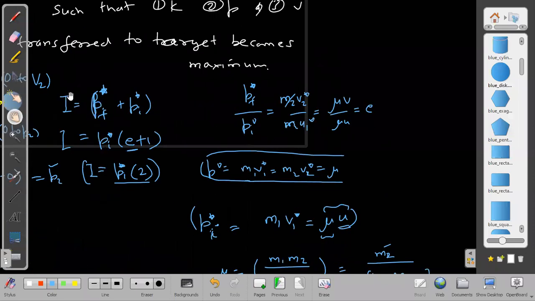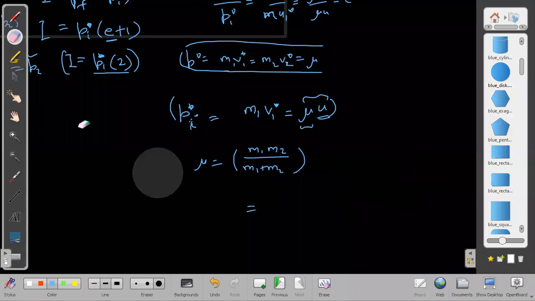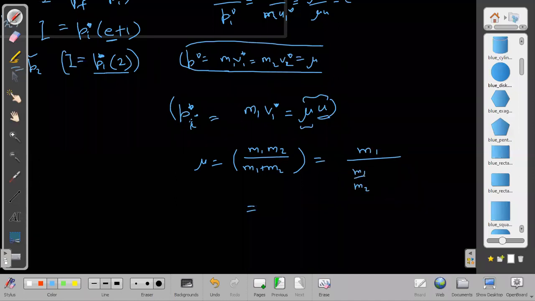That was fixed, and the other one we can choose in such a way so that the momentum transfer to the other one is maximum. Then I should choose the second mass, M2. M1 is fixed, so I should not write it in this way. I should write in terms of M1: M1 divided by (M1 by M2 plus 1). M1 is fixed, I cannot change it, but I can change the ratio M1 by M2.